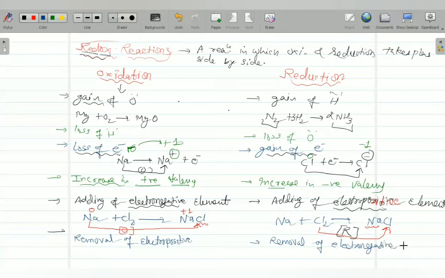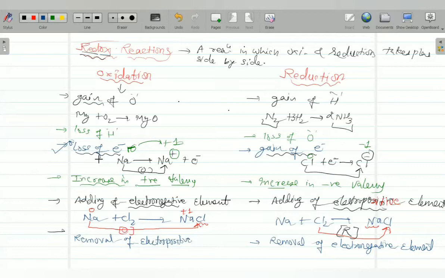From all these definitions, you can identify what is oxidation and what is reduction. This is basically the latest concept, in terms of electrons, of how we say that oxidation and reduction have taken place, right?